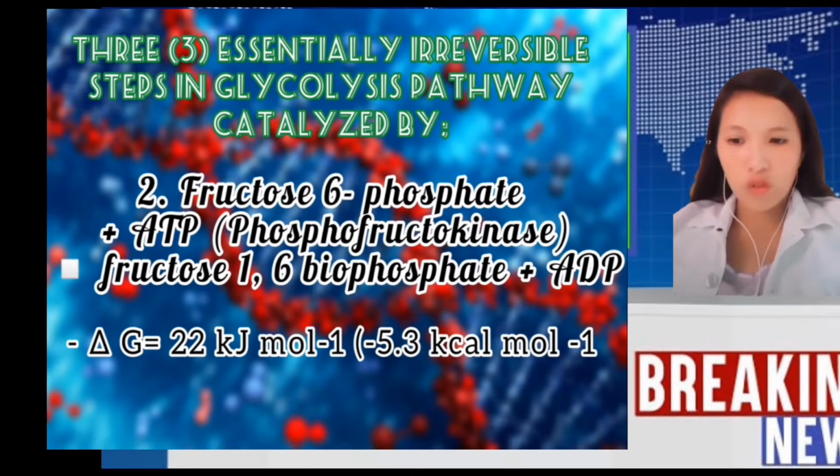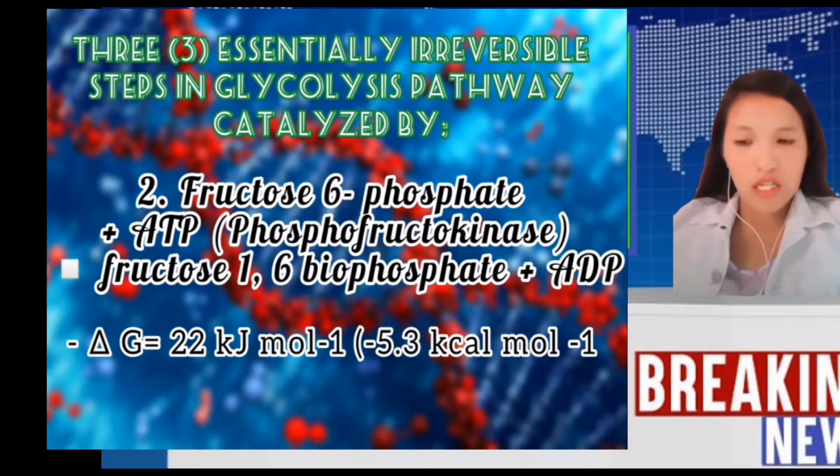The second is fructose 6-phosphate plus ATP, by the enzyme phosphofructokinase, turning to fructose 1,6-bisphosphate plus ADP. The delta G for this is negative 22 kJ/mol, or negative 5.3 kcal/mol.